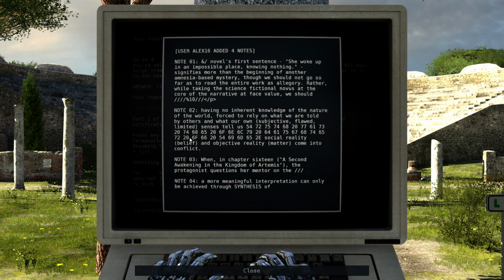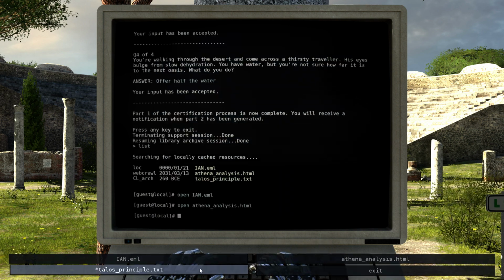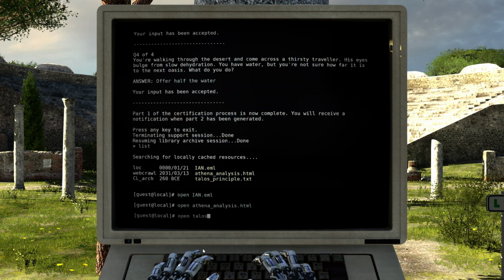So yeah, I'm gonna have to bust out my calculator and do the hexadecimal to ASCII character conversion, and read these later. I'll probably do it off camera so that I'm not boring you guys with that.